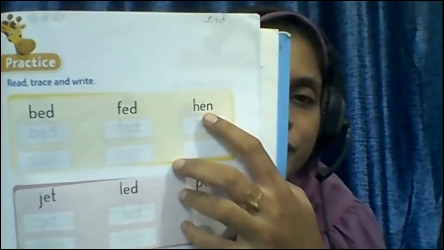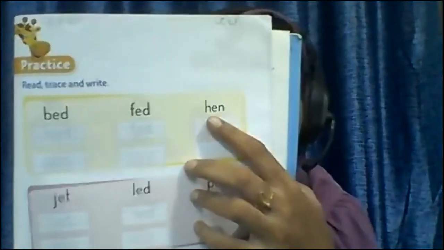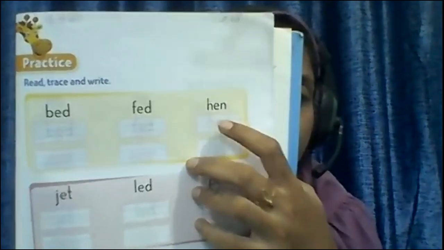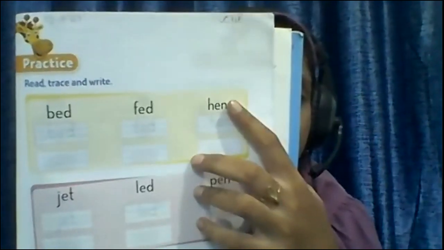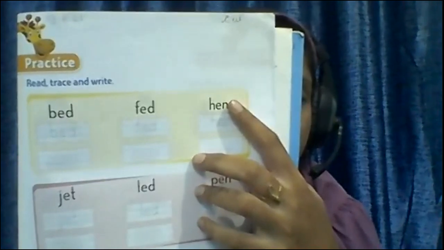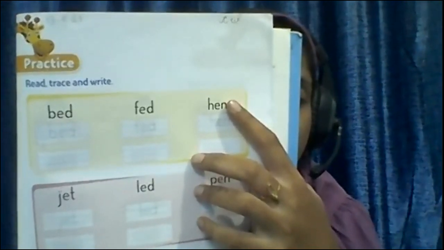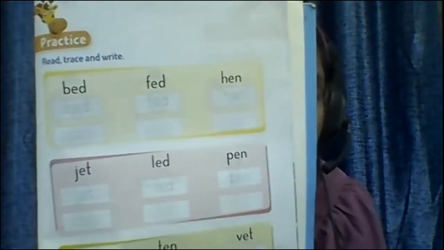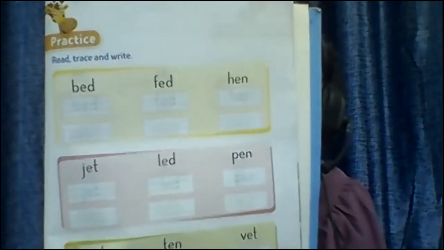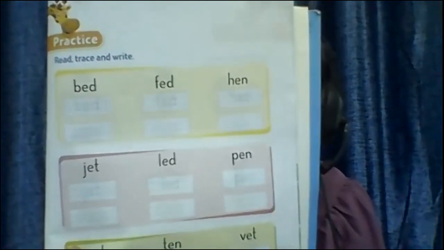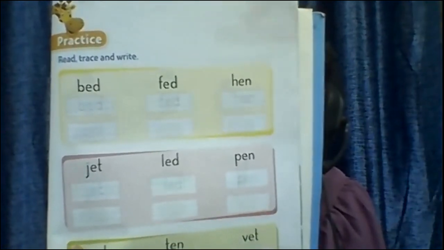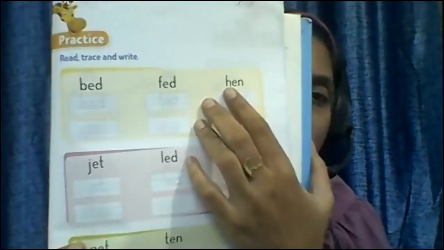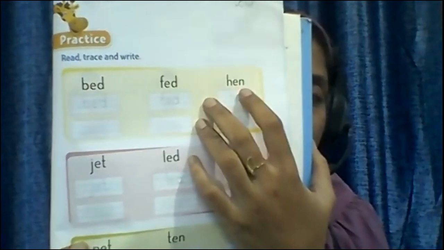H-E-N. So H says her, E-N, hen. Her, E-N, hen.